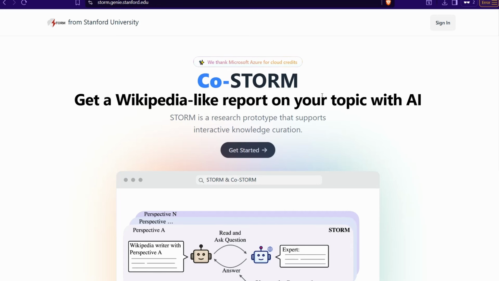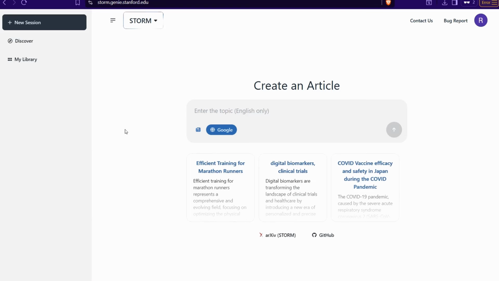So here you can go to this button and sign in. Then you'll be taken to this interface of this amazing tool, and for sure it's completely free to generate high quality reports and articles in the same style as Wikipedia. Just insert your topic here. So for example, I would like to talk about something like art, the evolution of art through history.